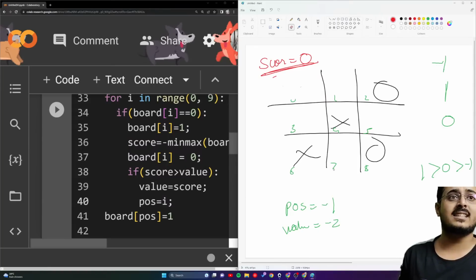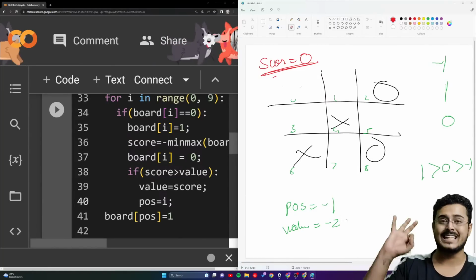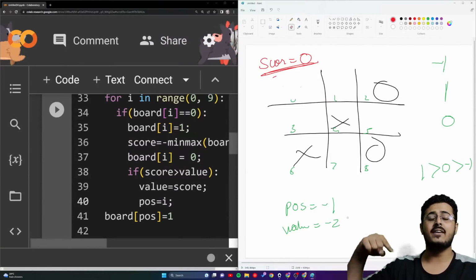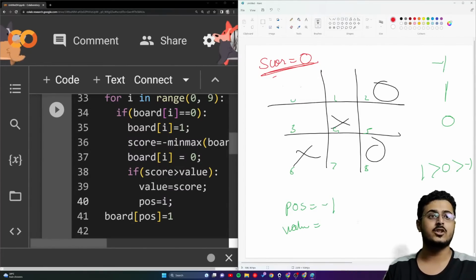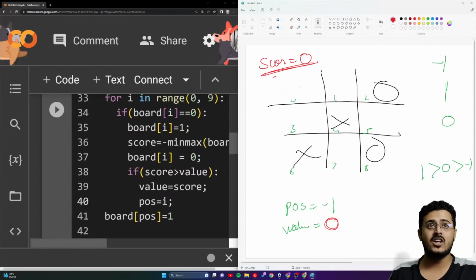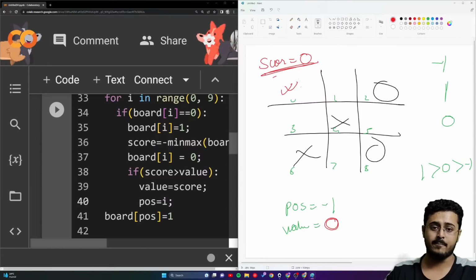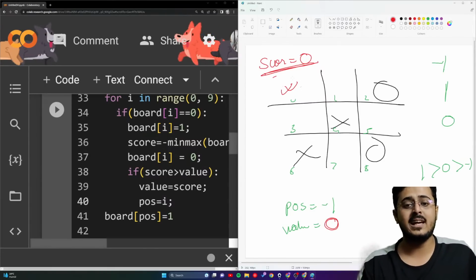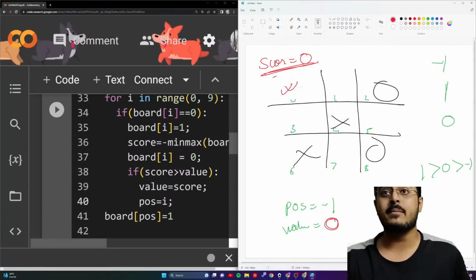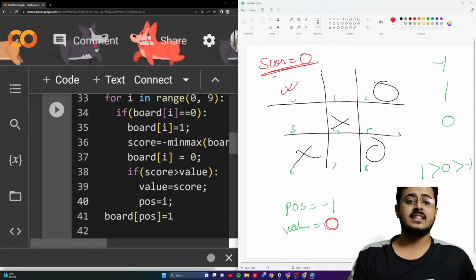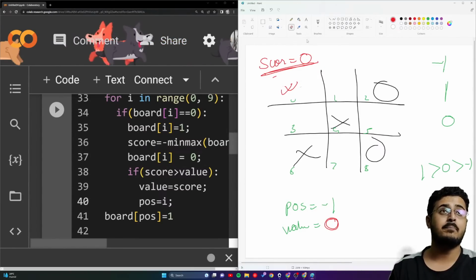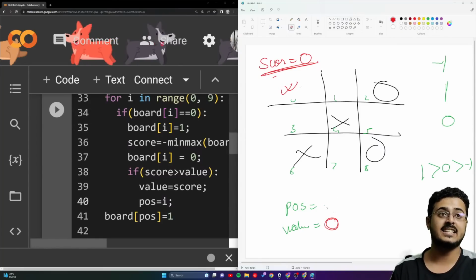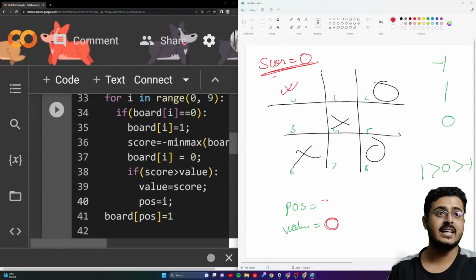Now, if this score is greater than the current value itself, I will update my value. So yes, 0 is greater than -2, and my new value will be updated to 0. Right now this gives me the highest probability of winning. This gives me the best chance of making sure that the second person, the human, loses. So I'm updating my POS as well as the value. Currently I is 0, so my POS will also be set to 0.